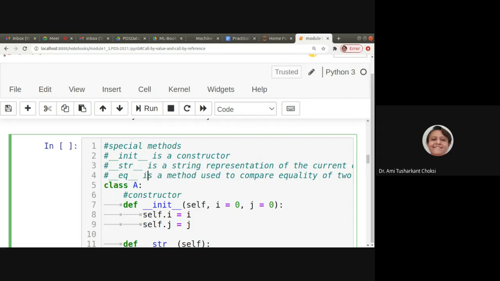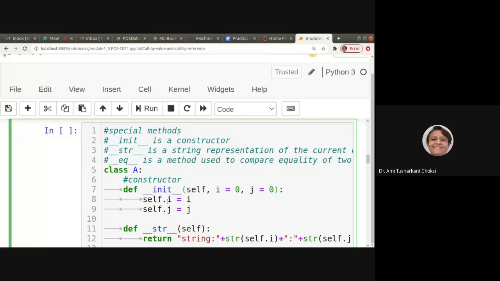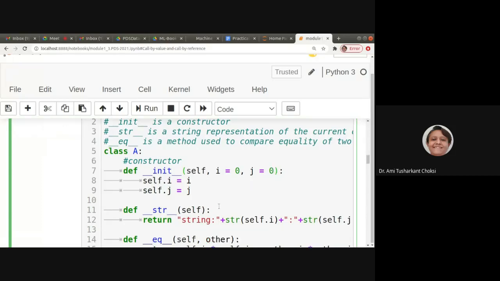Fine. Let us see the constructor in this particular example. So class A. Now we are writing the constructor. So def underscore underscore init underscore underscore self, i is equal to 0 and j is equal to 0. What does that mean? By default, the values are given as i is equal to 0 and j is equal to 0. So if the values are not specified, then it will take the default value as 0, 0. Otherwise, whatever is being passed will be given to self.i and self.j.